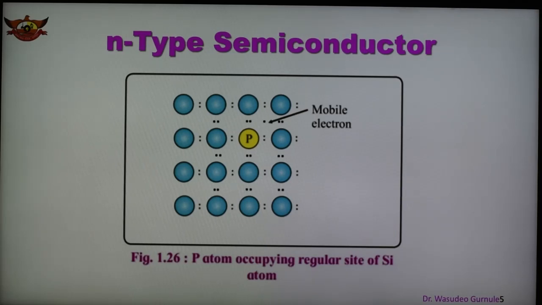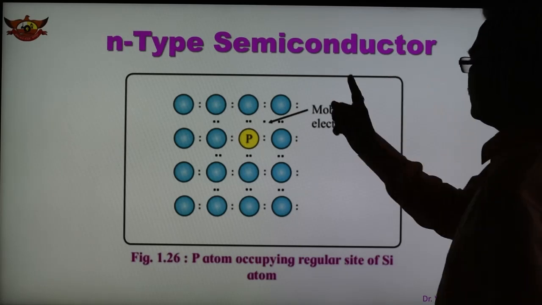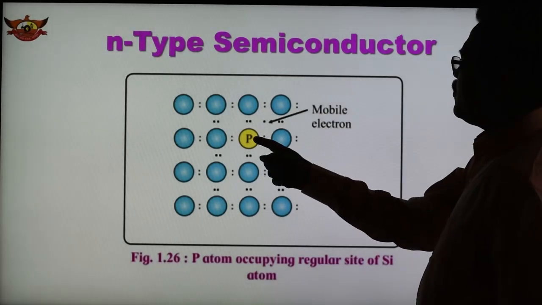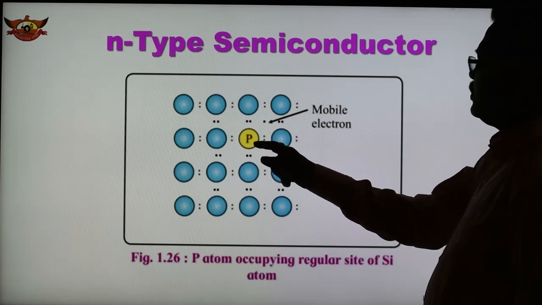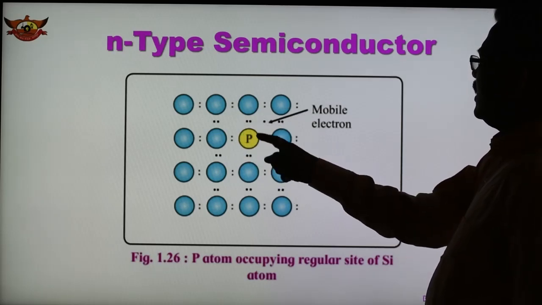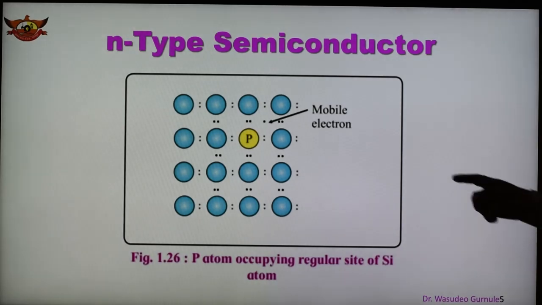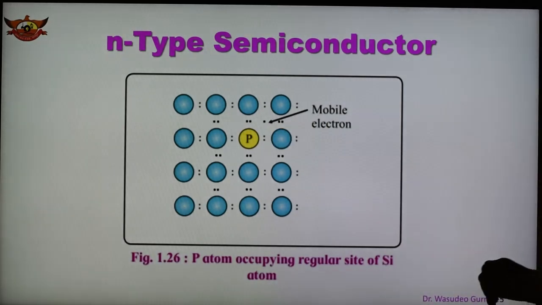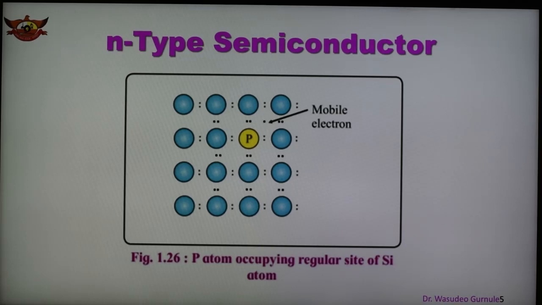So this is known as the n-type of semiconductor. Now what is an n-type semiconductor? Phosphorus is the added impurity in the silicon lattice, and phosphorus occupies the lattice site shown in this figure, and there is an extra electron. So n-type semiconductors are those in which the extra electrons, or a higher number of electrons, are there in the conduction band. The extra electron is the mobile electron. Such a type of solid is known as the n-type of semiconductor. So this is about the n-type of semiconductor.